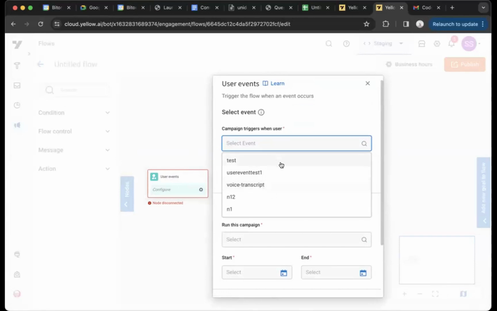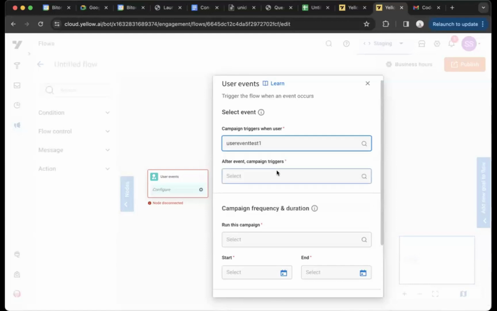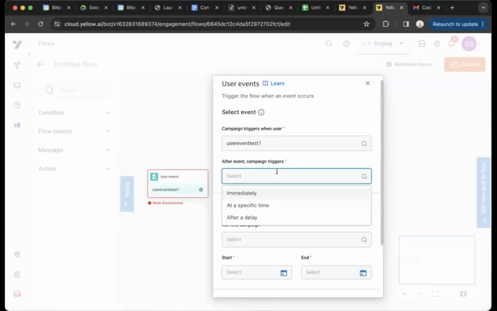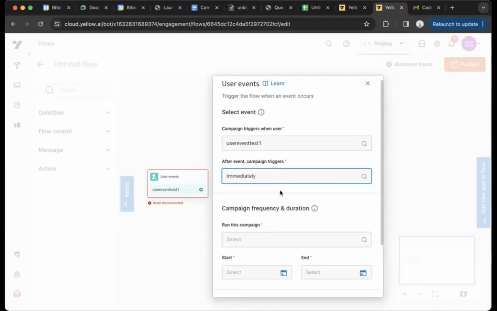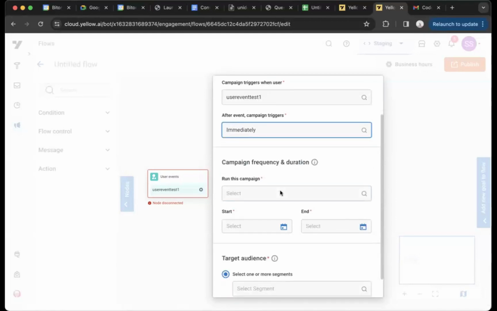If they have already created the events in the Event Hub in Studio, it will show up here. Whenever that event happens, you can select that the campaign should trigger immediately, or if you want to add a delay, you can add a delay as well. For instance, wait for half an hour after someone signs up on your newsletter to send them a welcome email. Or you can allow them to enter the flow immediately.